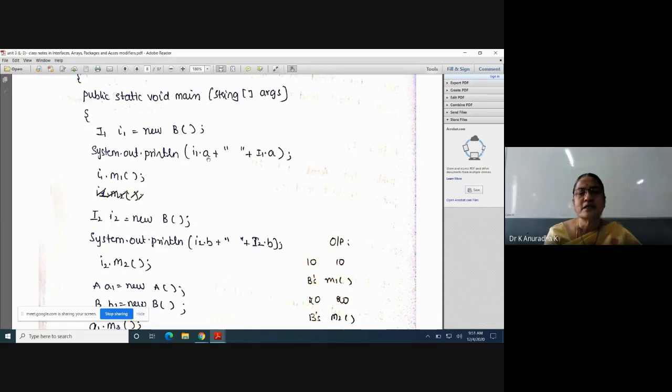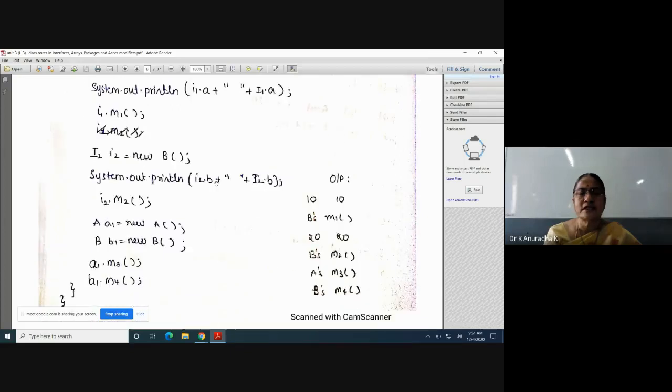That's why the answer will be, the interface reference variable is A. That's why 10, 10. And if you take this M1, this overriding method M1 of B is executed. That is B's M1. In the same way, I2 is equal to new B. Here with this reference variable I2, we can access all the members of I2 except overridden methods. That's why the output is: if you take variables, interface variables are executed. If you take methods, implementing class methods are executed. That's why B is 2020 and B is M2, right?